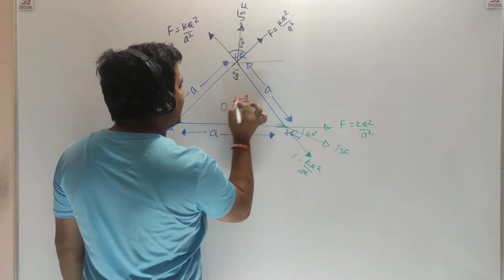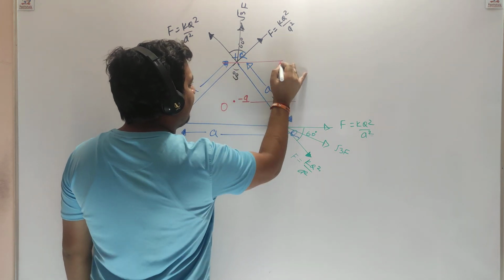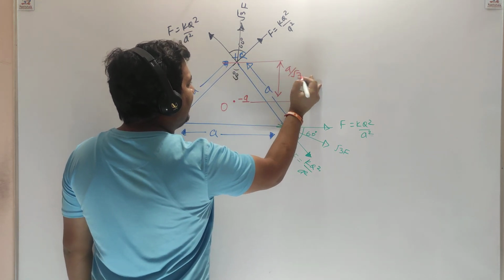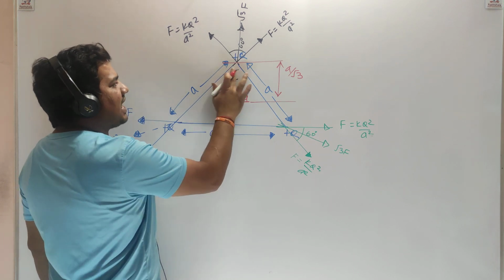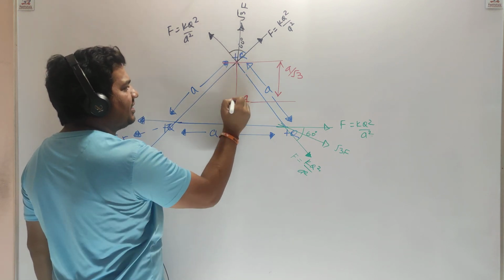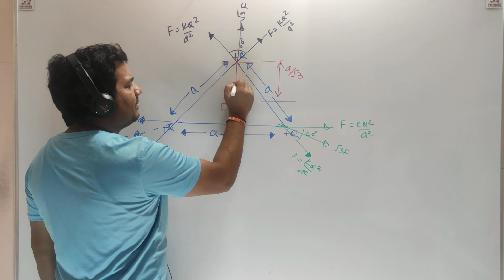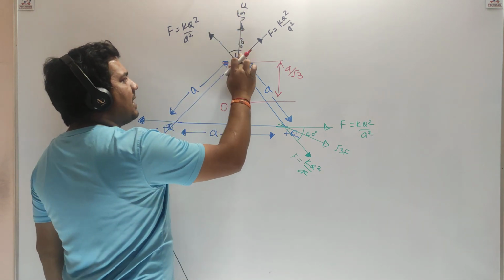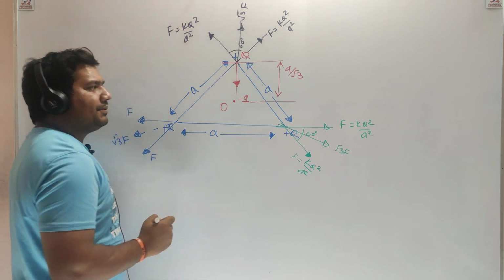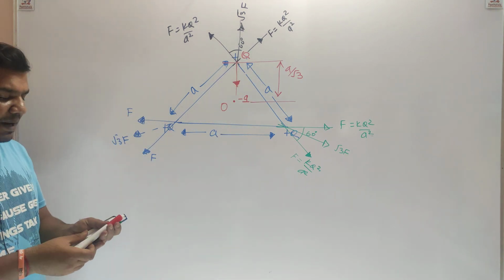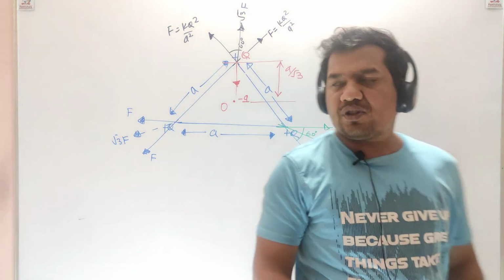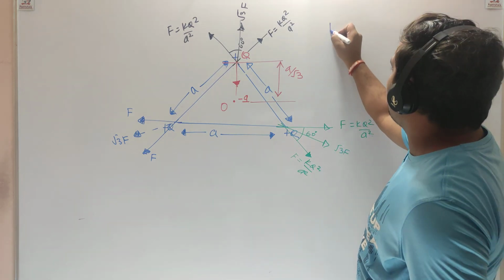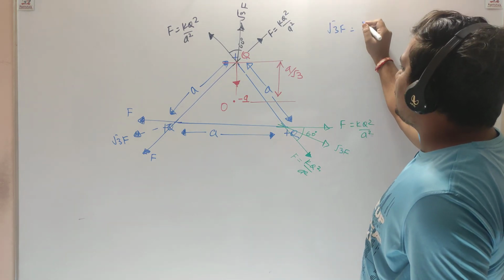So this distance will become a by √3. This negative charge will start attracting this positive charge towards itself, downward. So if upward force and downward force are equal, then this plus q will be in equilibrium. Agree? So for equilibrium of plus q, we can equate upward force and downward force. Upward force is √3F, which must be equal to the downward force.